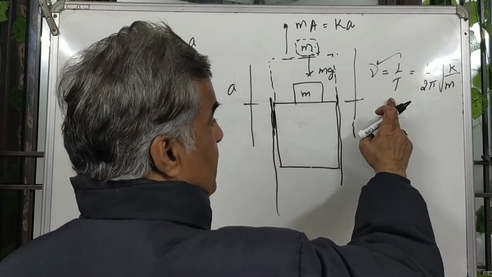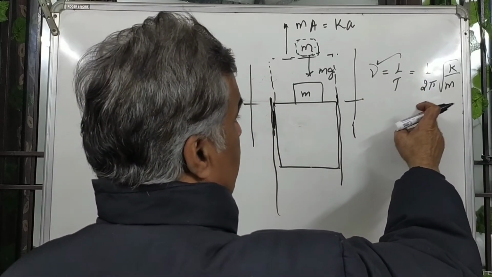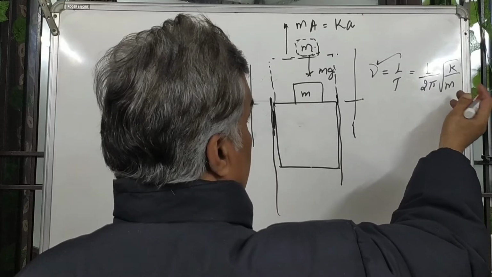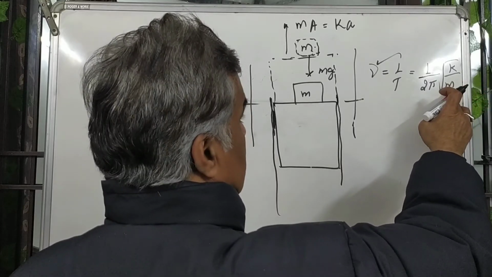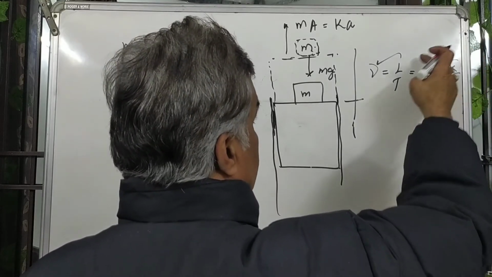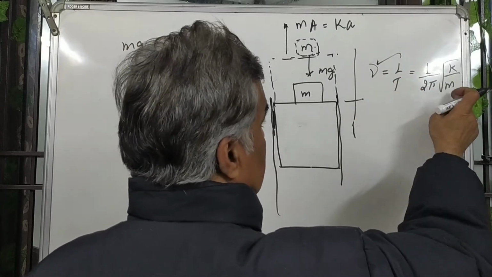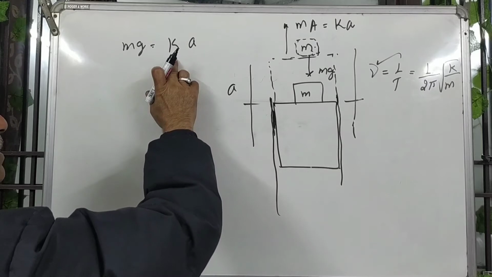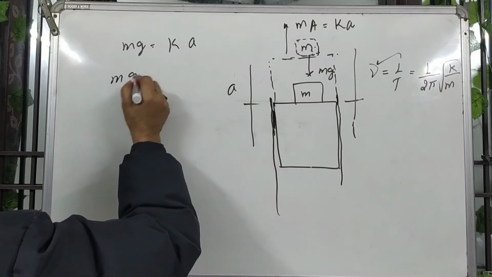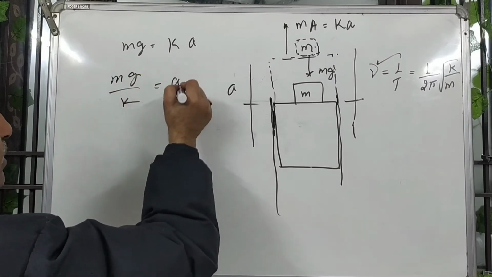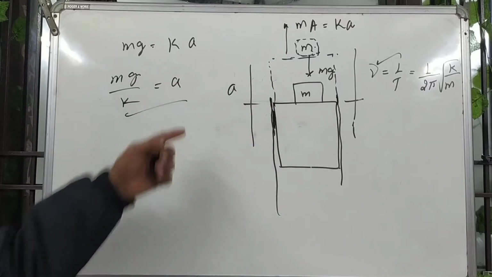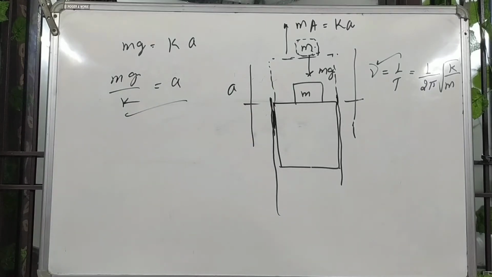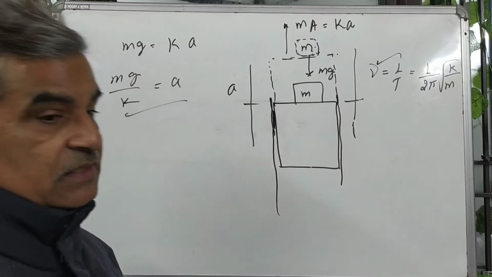The mass is given, frequency is given, so k can be found from this. So we substitute k over here. So mg upon k equals A. This is the answer. A is what we had to find, the amplitude at which the mass will detach.